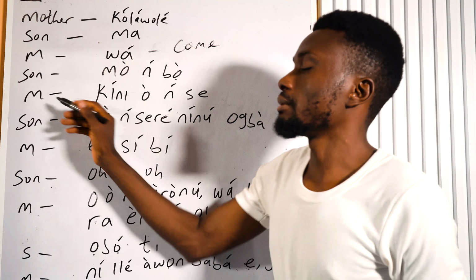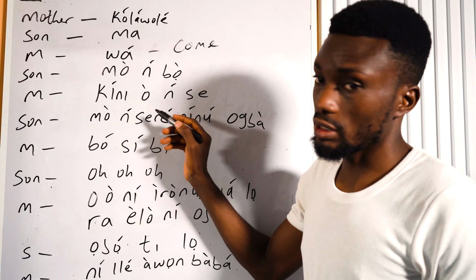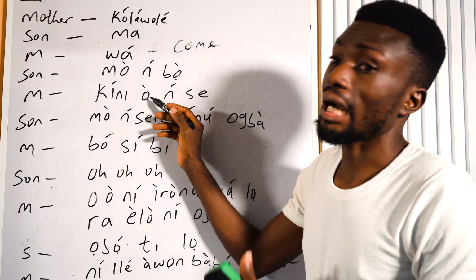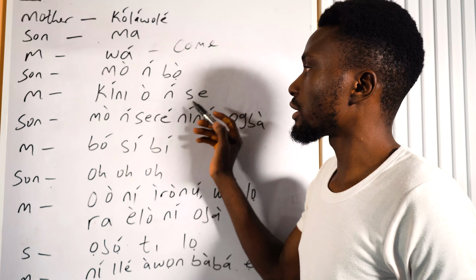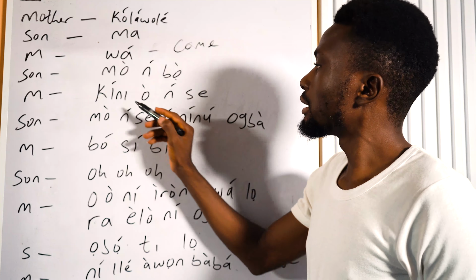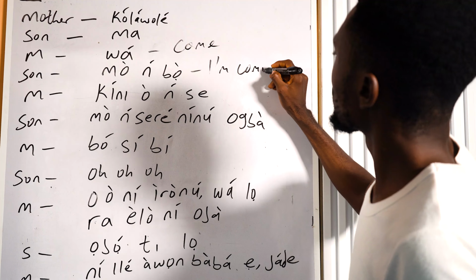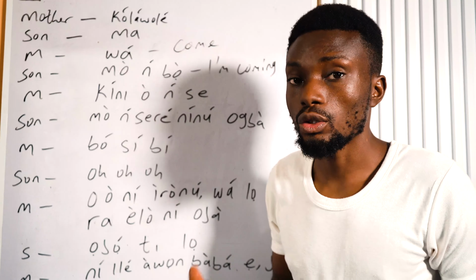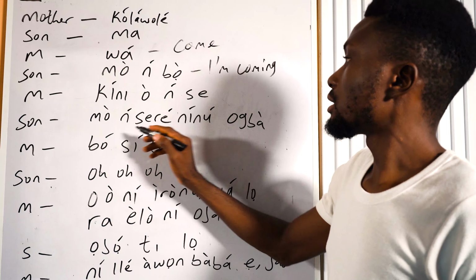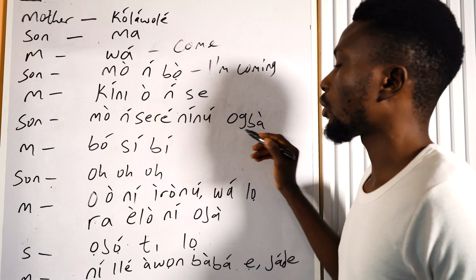Then the mother said, kini she, which is what? O is the pronoun of the child. What are you doing? Kini she is do. Kini she. This one is I'm coming. So kini she. And then the son's response, shere ninu ogba.